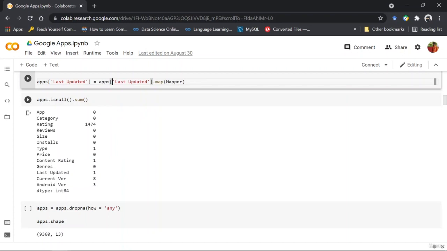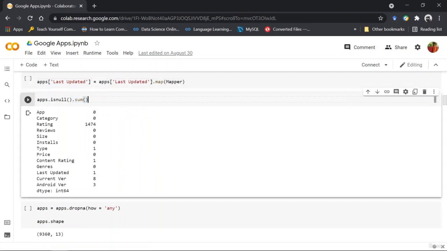And with the sum function appended here, you can see that it has given me the number of null values present in each of the columns in this data set. So now you can see that the rating has at least 1400 null values, and the rest have only 1, 2, maybe 10, and so on. So with this, you can see if there's a null value present for each and every column inside the data set.